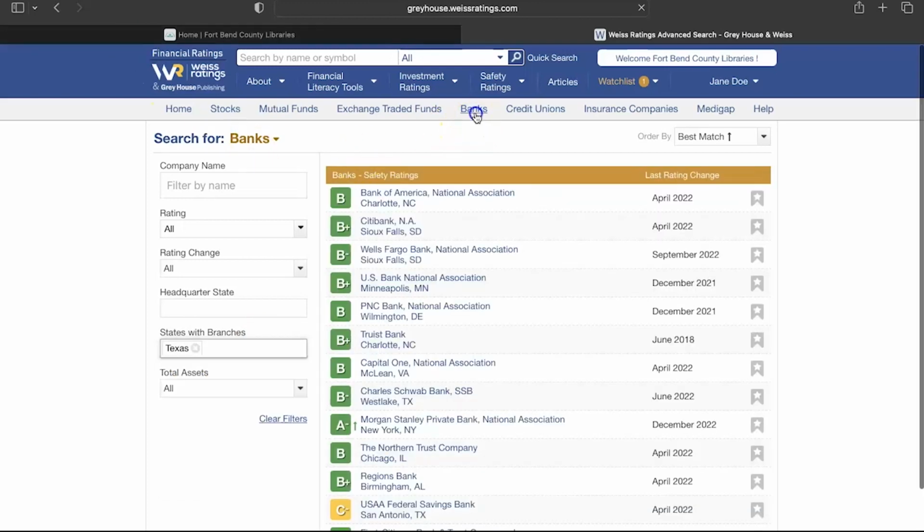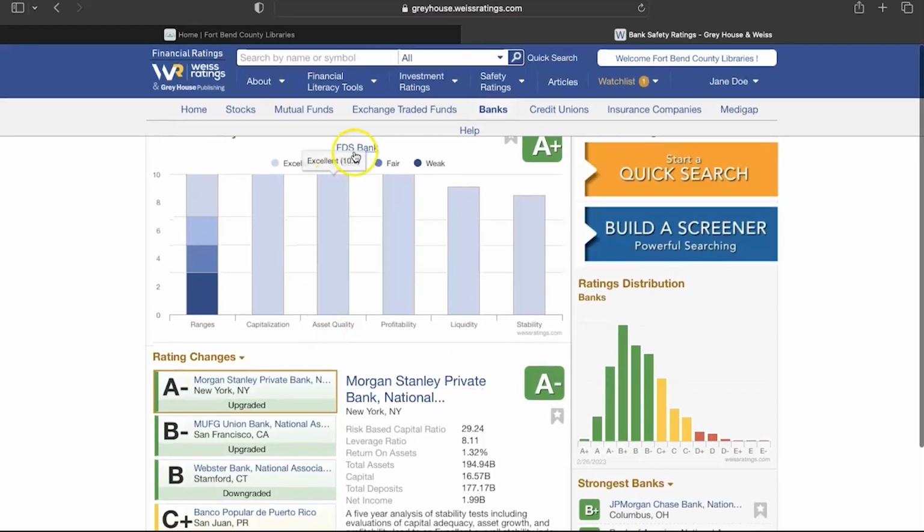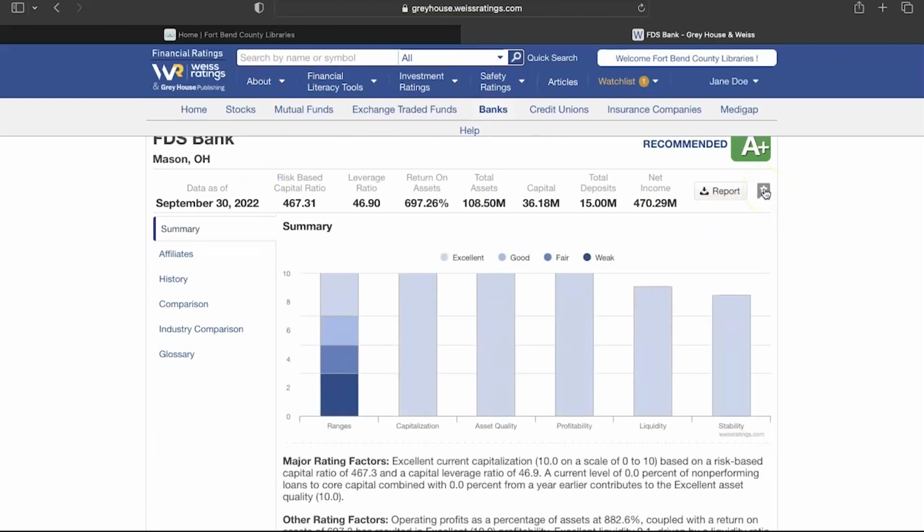When viewing a specific bank, credit union, or insurance company, just like in the investment ratings, you can click the star at the top right to add the company to your watch list, and you can also download a PDF report.